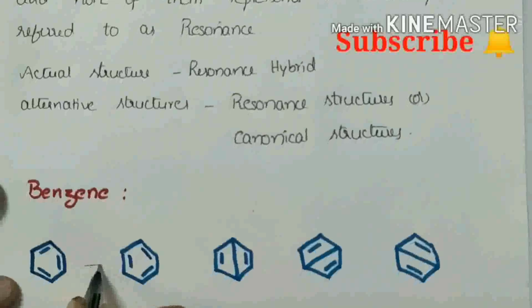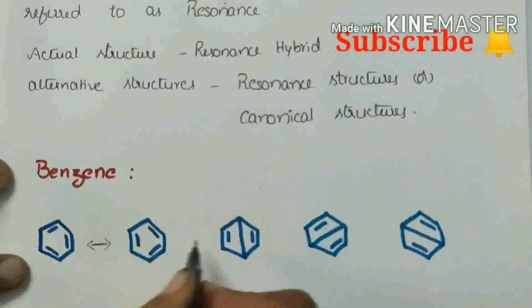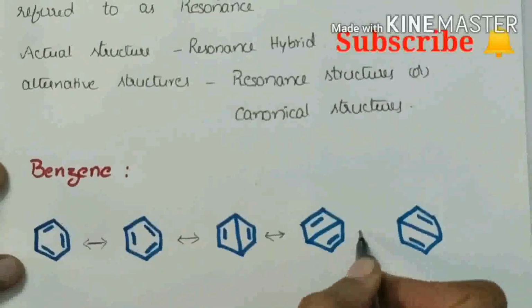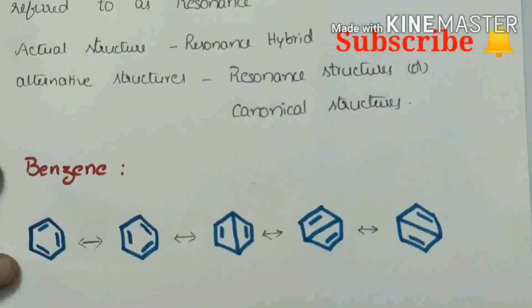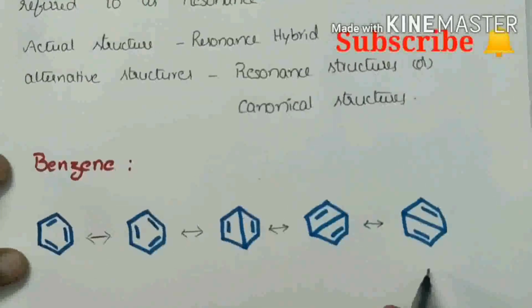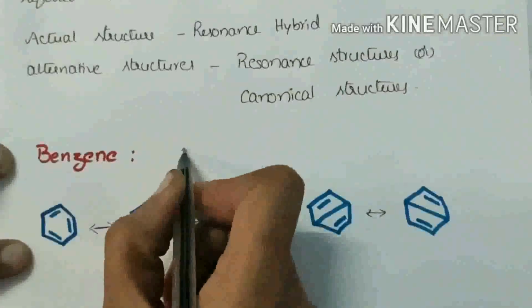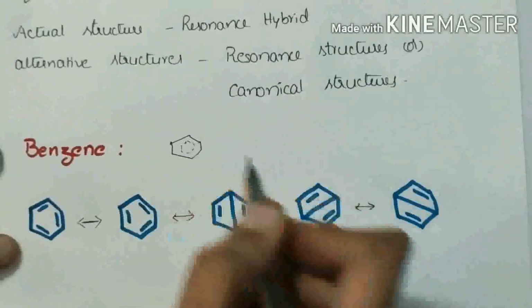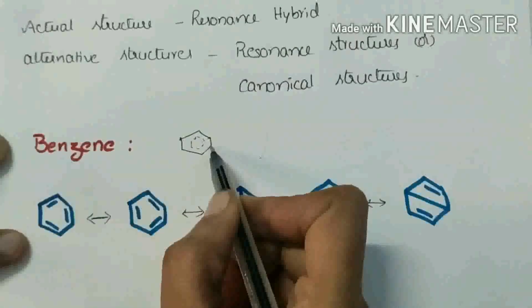I can represent these structures by using double-headed arrows. That means these double-headed arrows indicate resonance. These are the resonance structures. What is the resonance hybrid? This is the resonance hybrid of benzene. It is the actual structure.